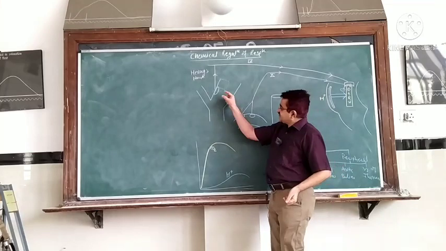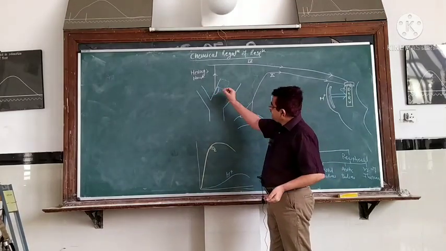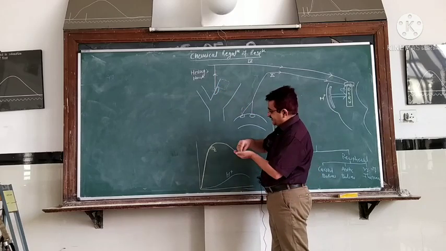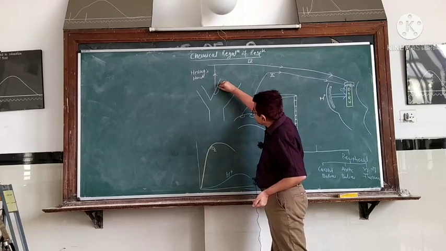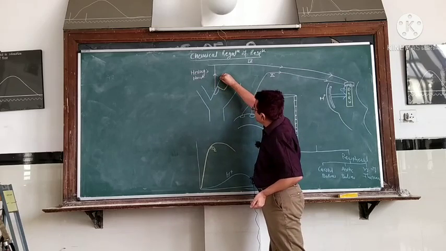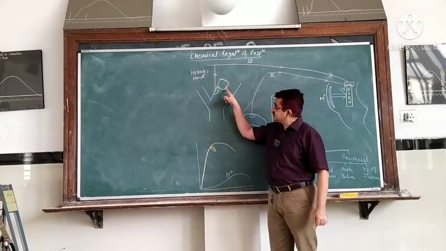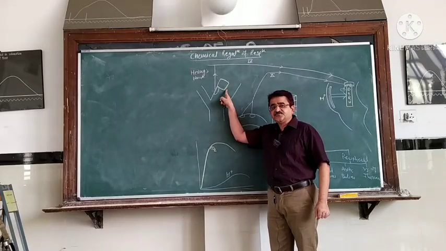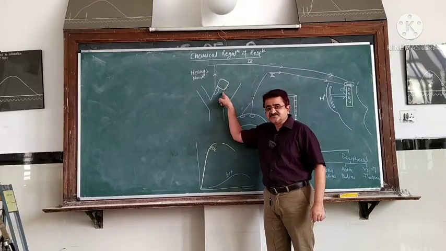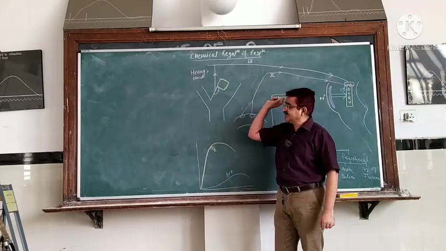Now, what is present in this carotid body? If we study the histology of this carotid body, we get one special type of cell, and this special type of cell is known as glomus cell. And this glomus cell is said to be a chemosensitive cell. That is, it senses the change in the chemistry, and ultimately it is then stimulated.